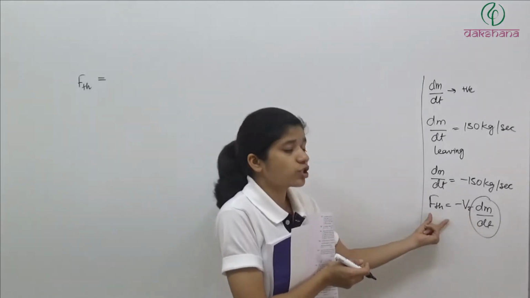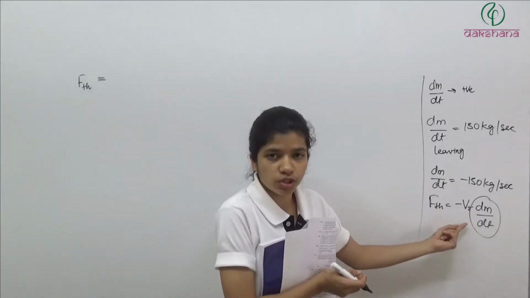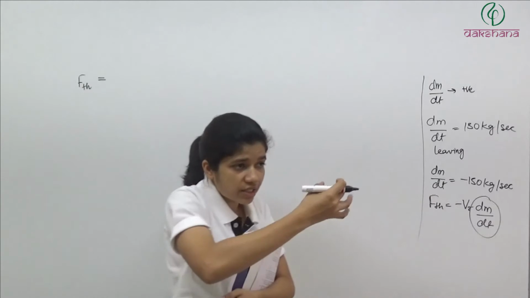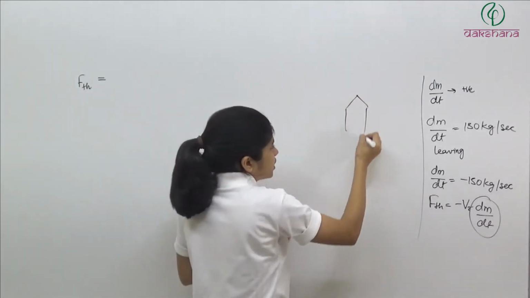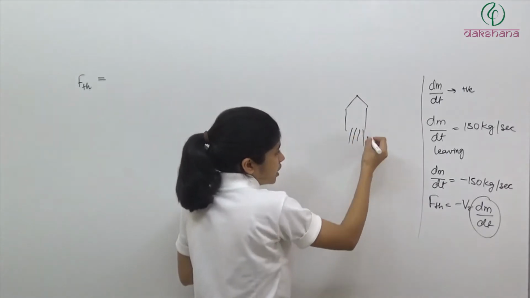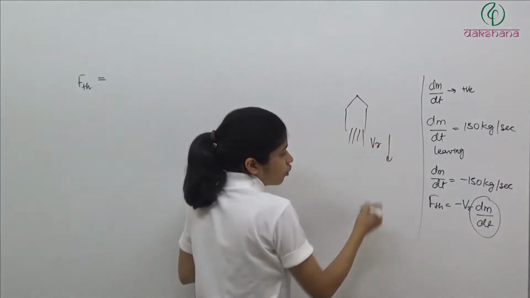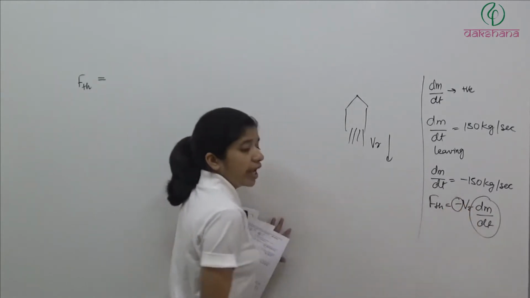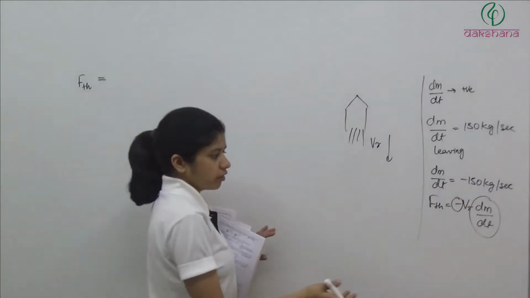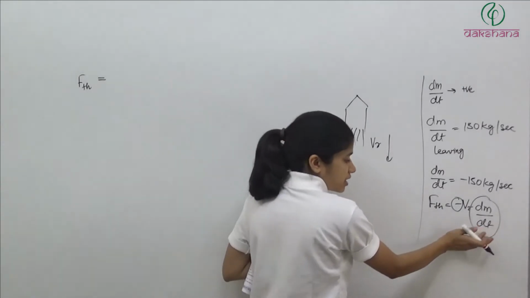Now the thrust depends on the direction of velocity. If this rocket is moving like this and mass is leaving in this direction, then V relative is in the negative y direction. If V relative is in the negative y direction, the F thrust will be in the direction opposite to V relative. This thing is positive when mass is leaving the system.